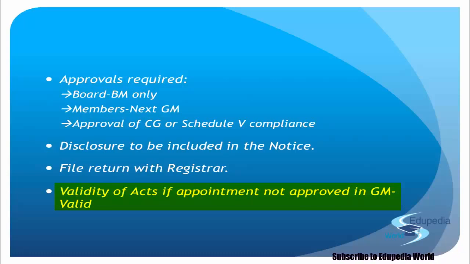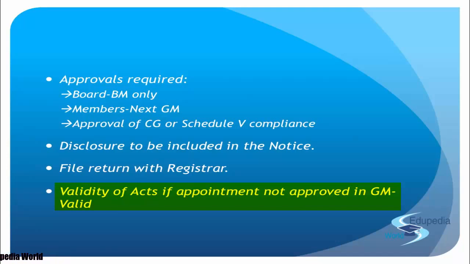Now the board of directors appointed them, and now when will they be ratified? I would say by the members in the general meeting. You will not call an extraordinary general meeting. Whichever is your next general meeting, right? In that general meeting, you put up the topic, and then you decide whether or not the members also agree with such an appointment. If the members agree, right, then you move ahead and check whether Schedule 5 has been followed. If not, then take an approval from the Central Government.